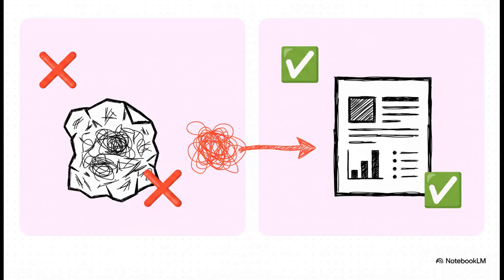All right, look at this. On the one hand, you've got "write about AI." I mean, what does that even mean? It's no wonder the result is a generic mess. But then, look at the other side, a prompt that is specific, structured, and packed with context. The difference is night and day, and it all boils down to one simple, powerful idea.